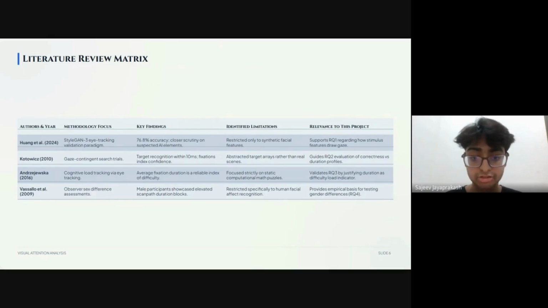Third, Eckstein's 2016 research on cognitive load established that average fixation duration is a reliable index of difficulty. This validates our third research question by justifying duration as a cognitive load indicator. Finally, Vassallo and colleagues in 2009 assessed observer sex differences and found elevated scan path durations in male participants. Although restricted to facial affect recognition, this provides the empirical basis for testing gender differences in our fourth research question.